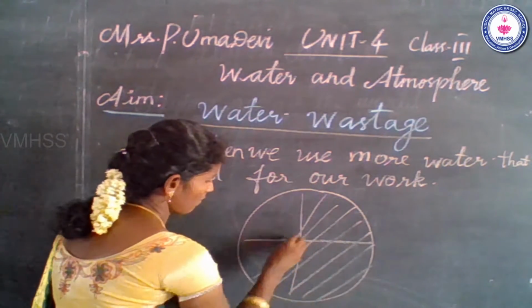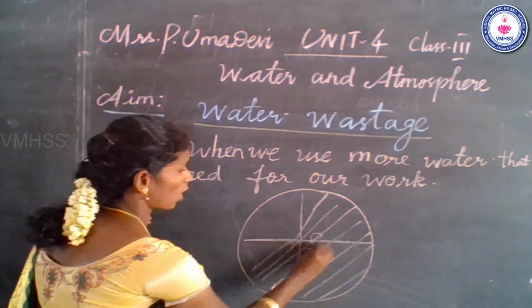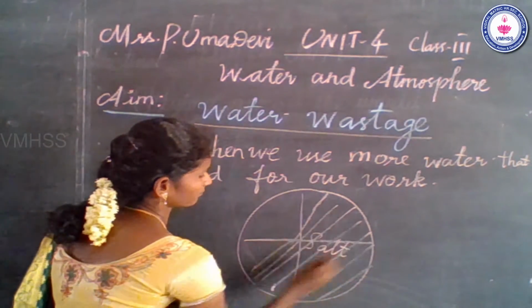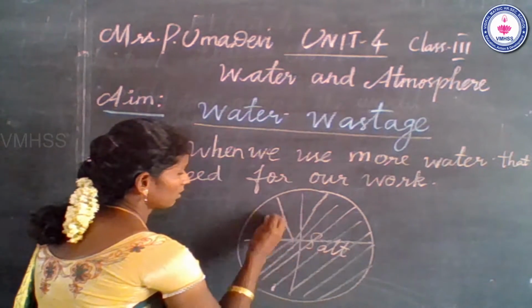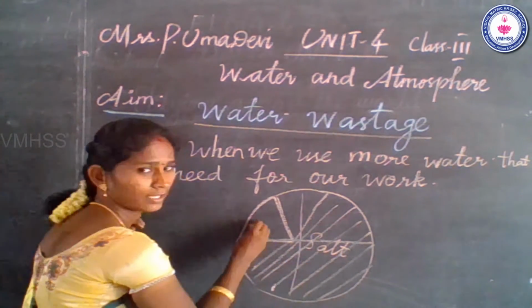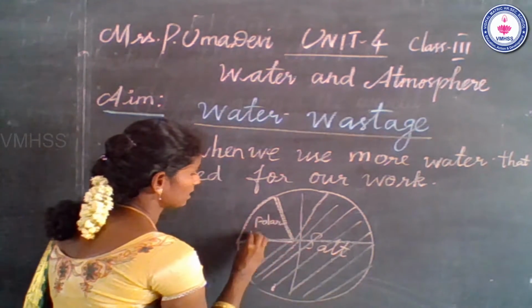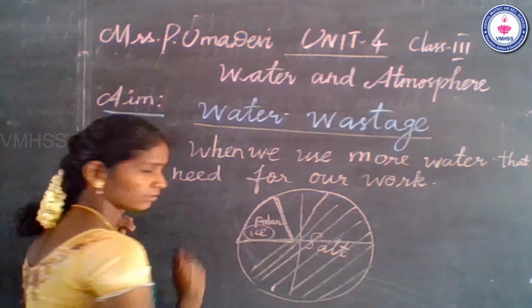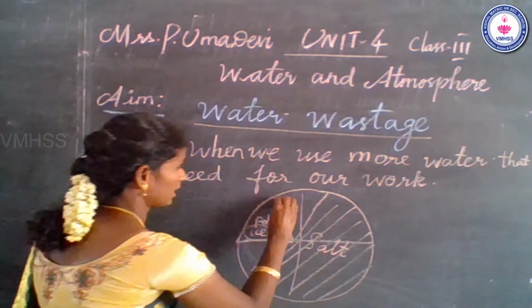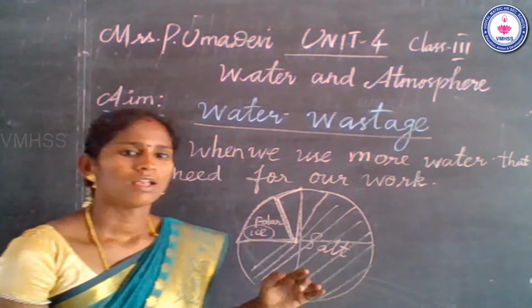Three parts out of four of the earth's surface are covered with salt water or sea water. The remaining part is fresh water, locked in ice forms in the polar region. Only 1% of fresh water is available in ponds, rivers, lakes and streams.